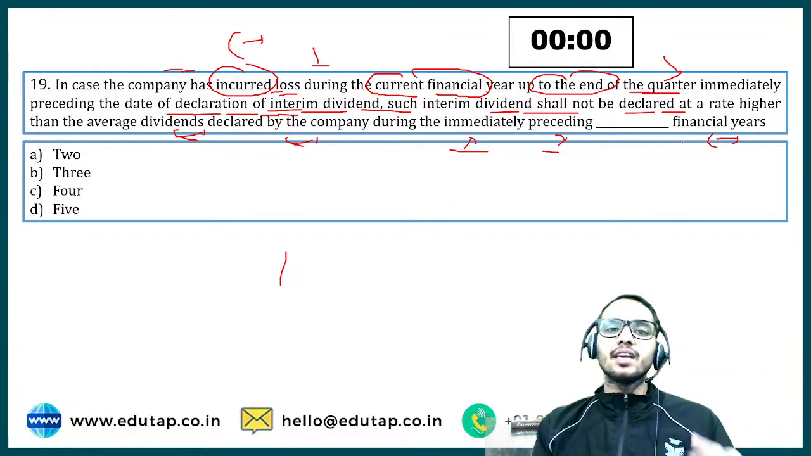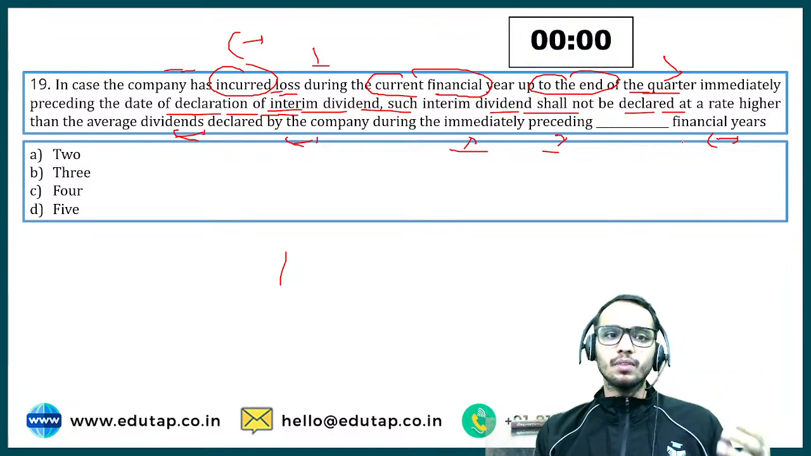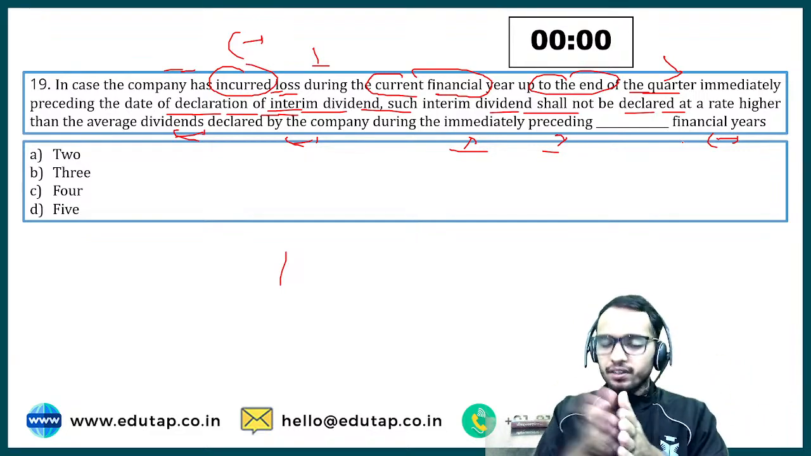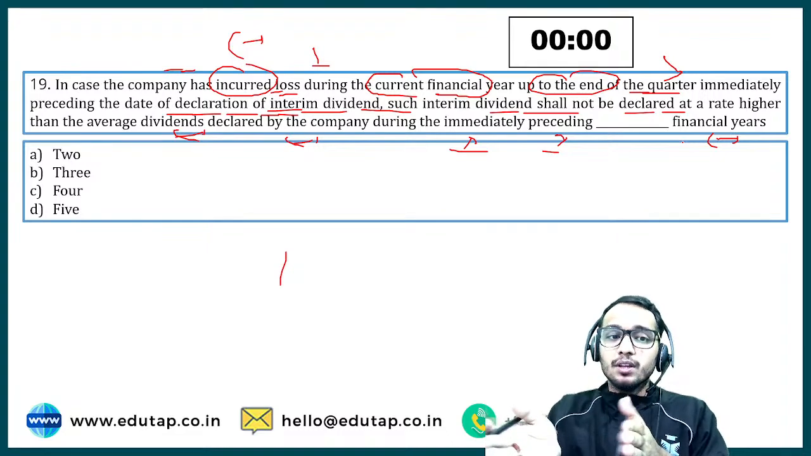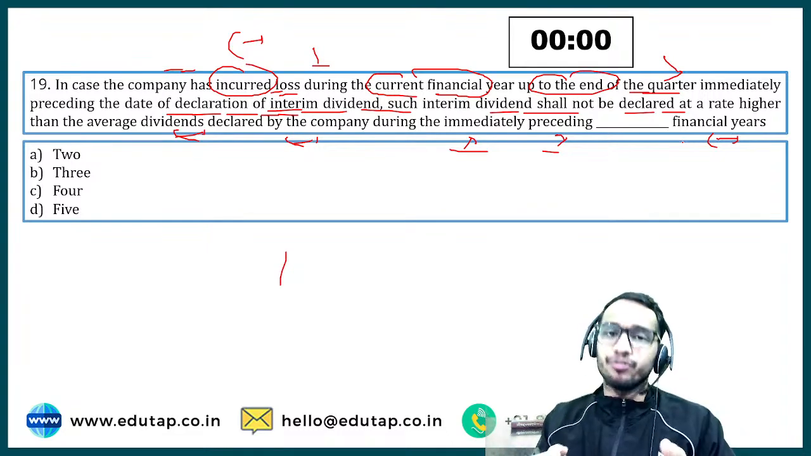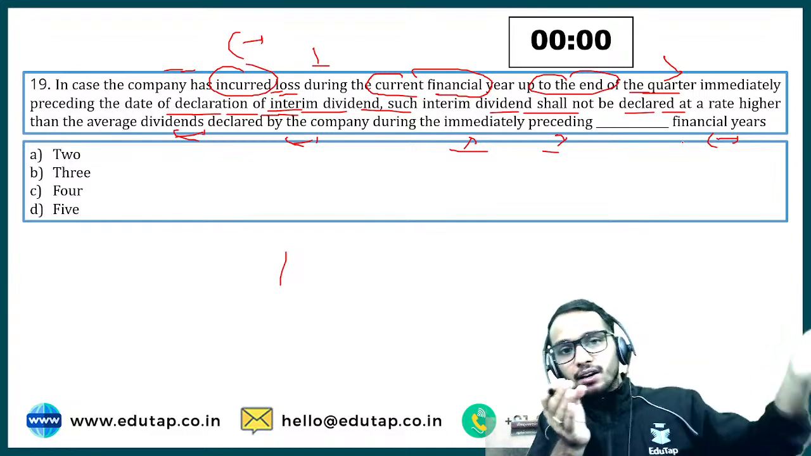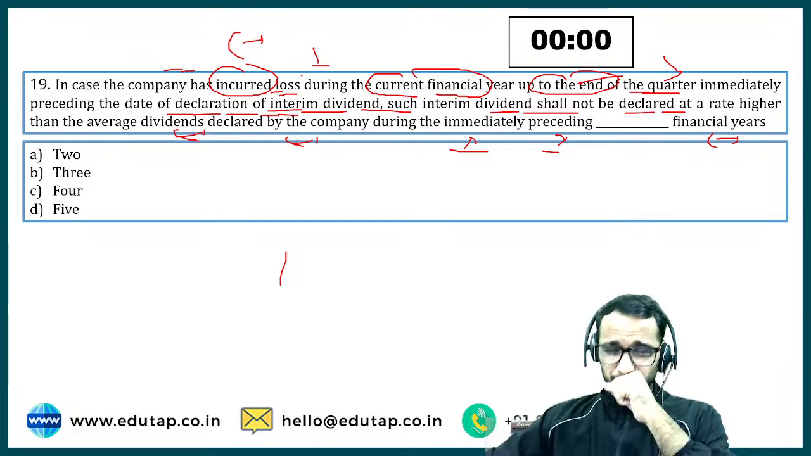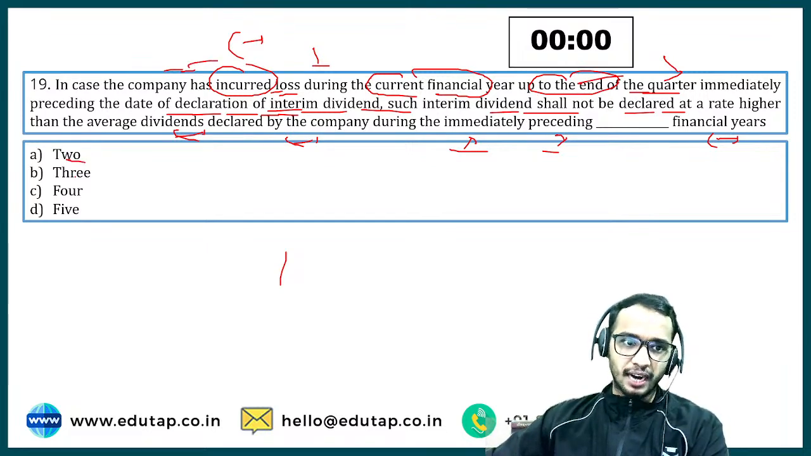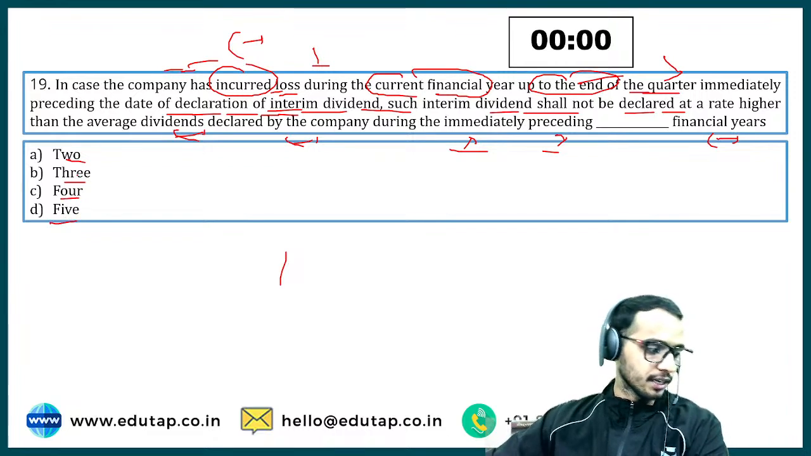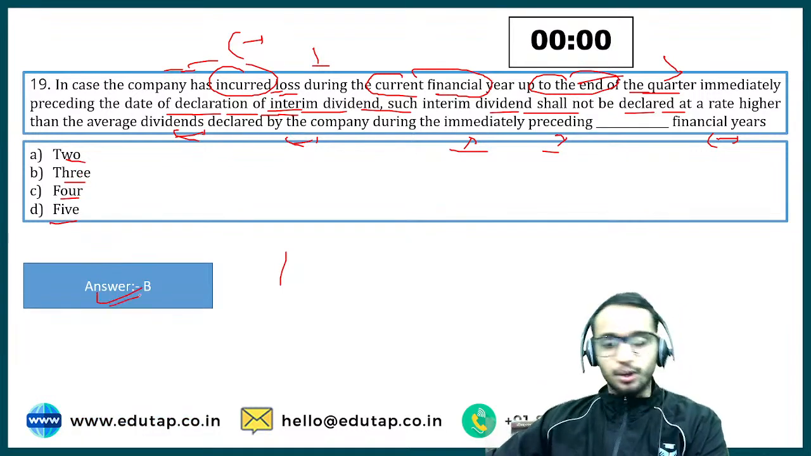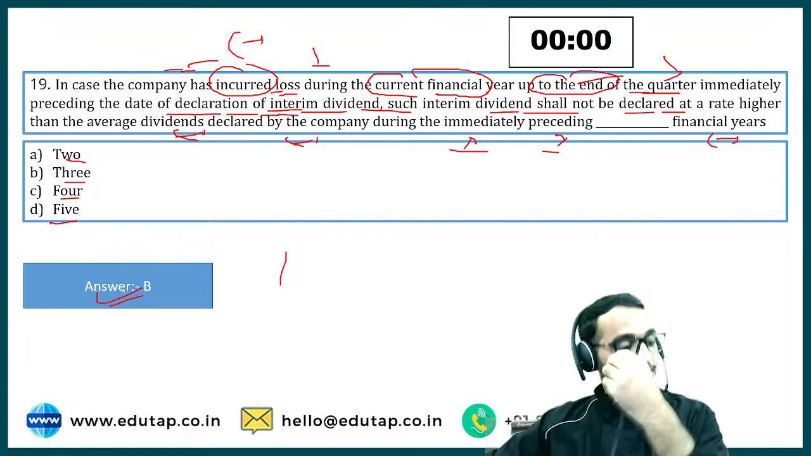So it is basically saying, if you don't have enough profits in the current year till the quarter after which you are declaring your interim dividend, your dividend rate should not go higher than the average dividend rate for the preceding how many years? So 2, 3, 4 or 5. Let me check first the chat section and let me see who all of you are correct. And yes, again most of you are correct. That's very, very good. That would be 3 years. Not most of you, in fact everyone is correct in this question.